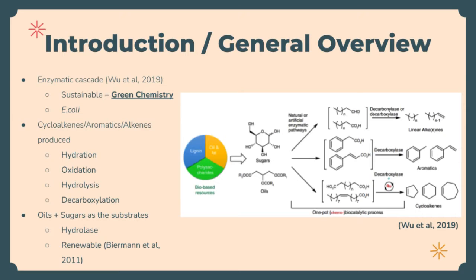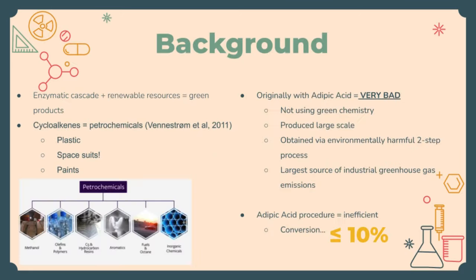E. coli is a great mechanism because it is a common bacteria used in scientific research and its metabolic pathway is well known. Additionally, cycloalkenes, aromatics, and linear alkenes are produced using oil and sugars as the renewable substrates in the reactions. It is done using a one-pot biocatalytic process. The process is defined as the chemical conversions of organic compounds using enzymes that still reside inside living cells. Man-made enzymatic cascades allow humans to convert renewable resources such as oils and sugars into desirable products such as cycloalkenes, as seen in the last slide.